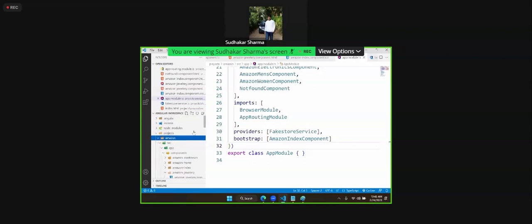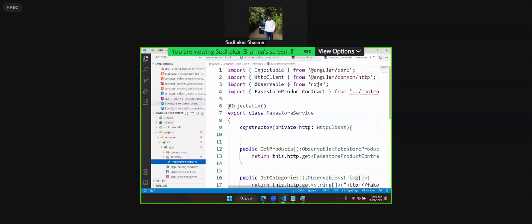And here, the contracts, path wrong. Contracts.